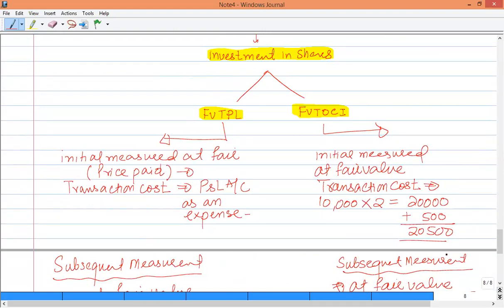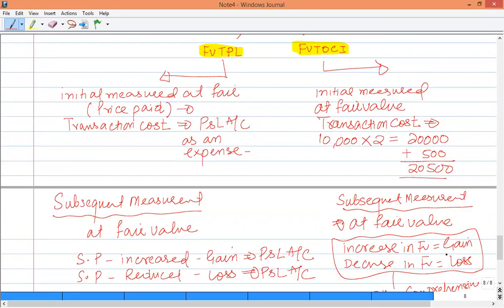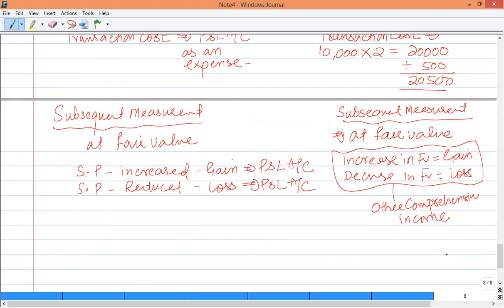If it is an FVTPL category, the gain or loss is to be reported in the profit and loss account. And if it's a fair value through OCI category, then the gain or loss is to be recognized in other comprehensive income.